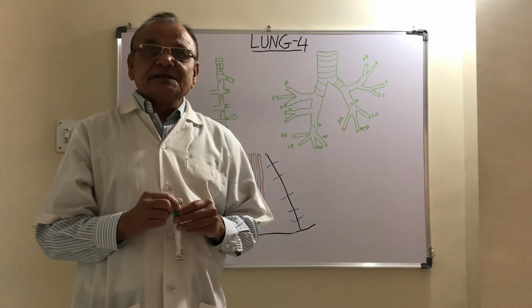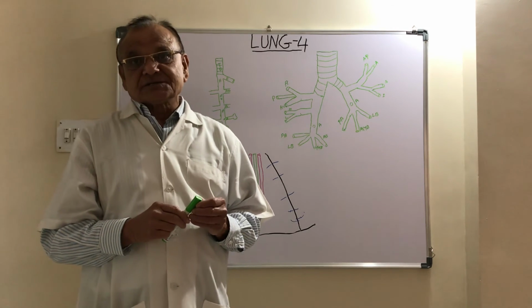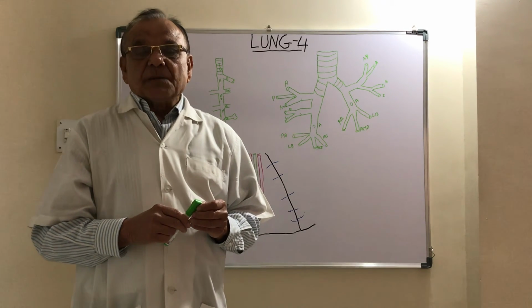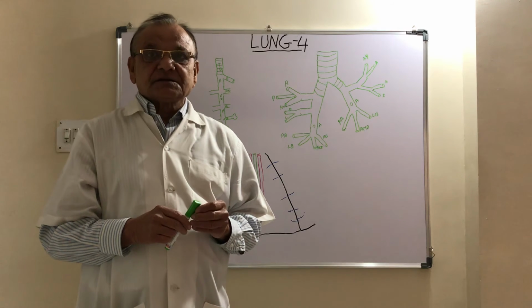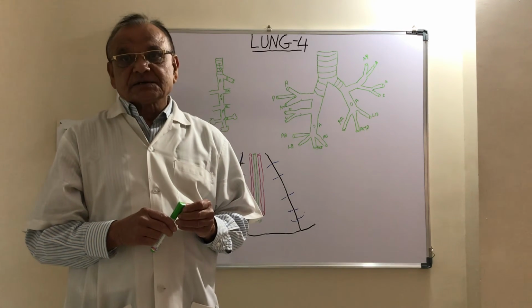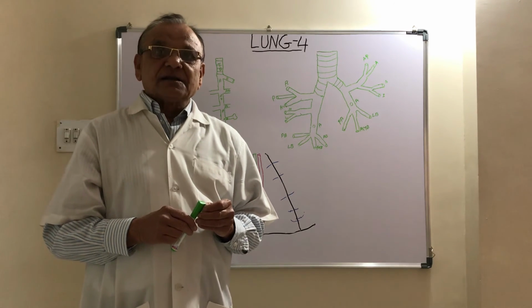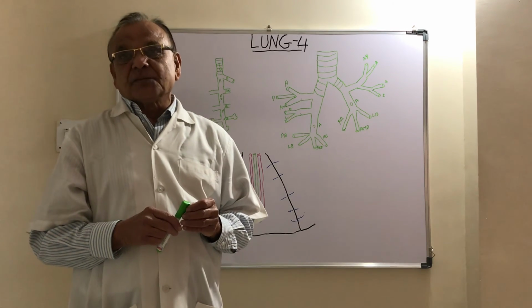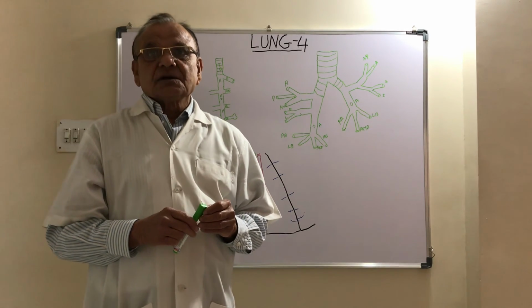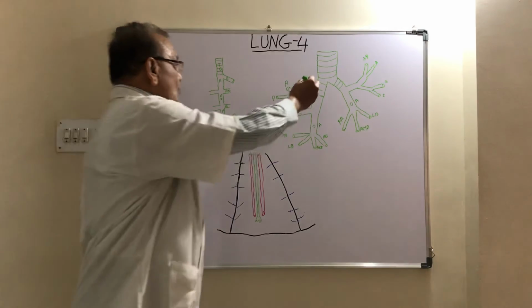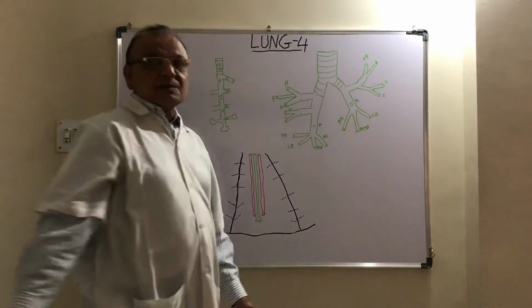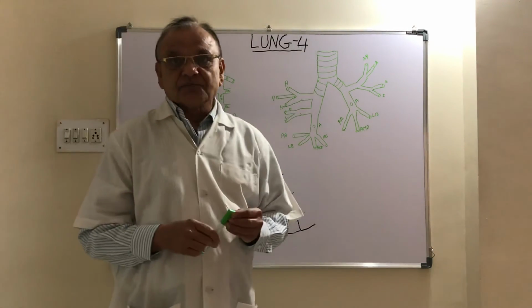The most common disease of the lung is tuberculosis. The apex of the lung is a common site for tuberculosis. The apex of the right lung is affected more often than the left because the right bronchus is more in line with the trachea.